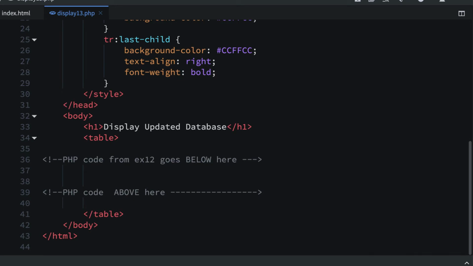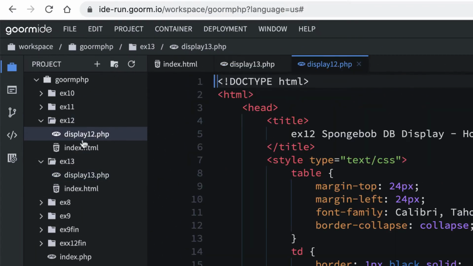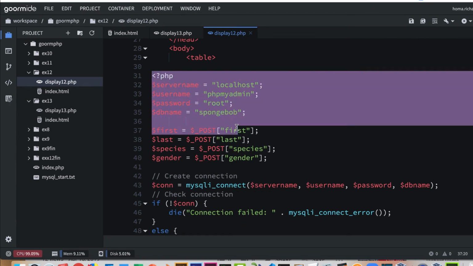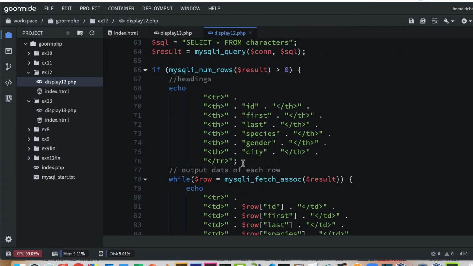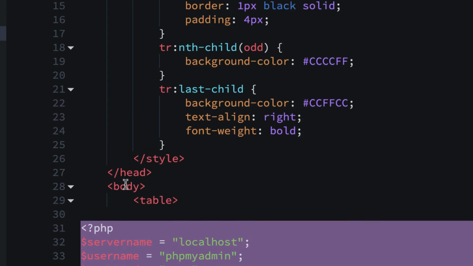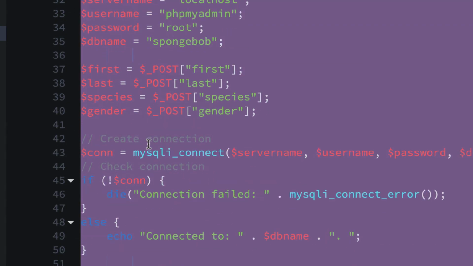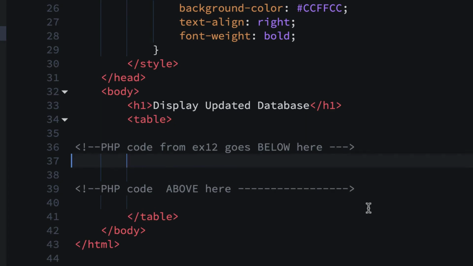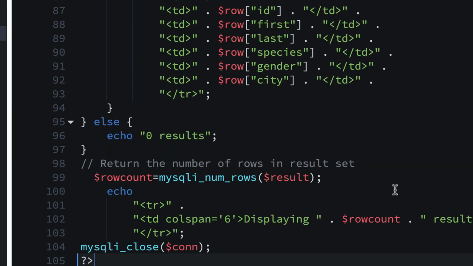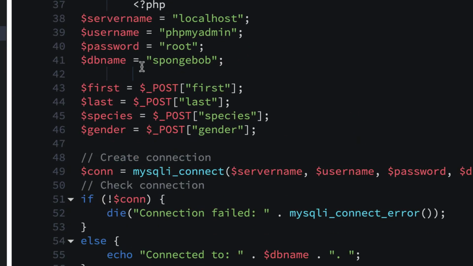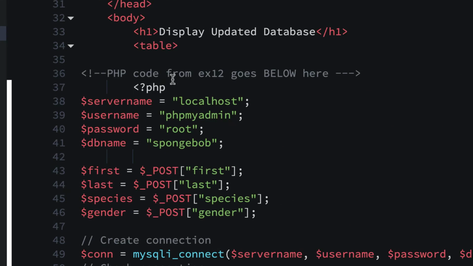So we're going to basically just copy our code from ex12. If you did ex12, I'm just going to go in here and open up that PHP page and look for all the code, including the tags. I'm going to copy right from the starting tag to the bottom tag all the way down to here. Look for the question mark down at the bottom and the PHP at the top, and I'm going to copy all that. See, I told you this would be easy. And I'm going to go right in between these HTML comments, and I'm going to paste it. And don't worry about the indent. The HTML is indented correctly, but this, we probably need some room here, so it's all going to the left side, and that's okay. We don't have to tab everything over.